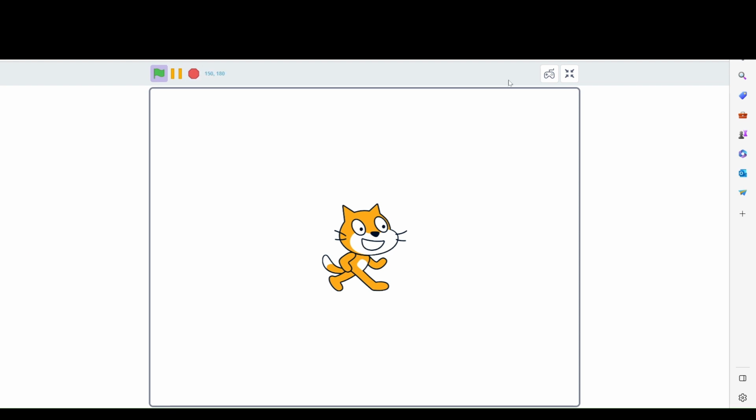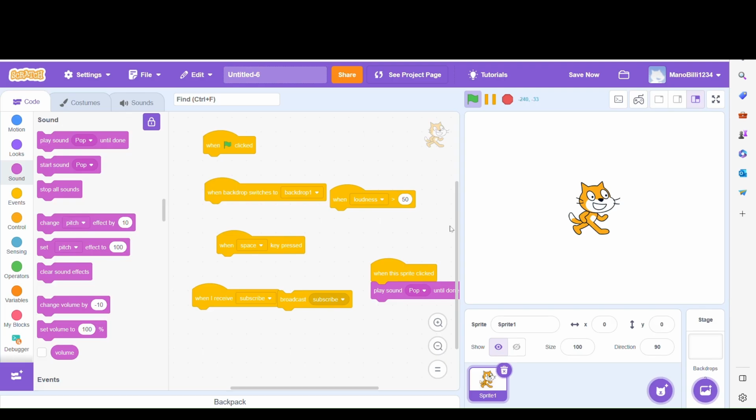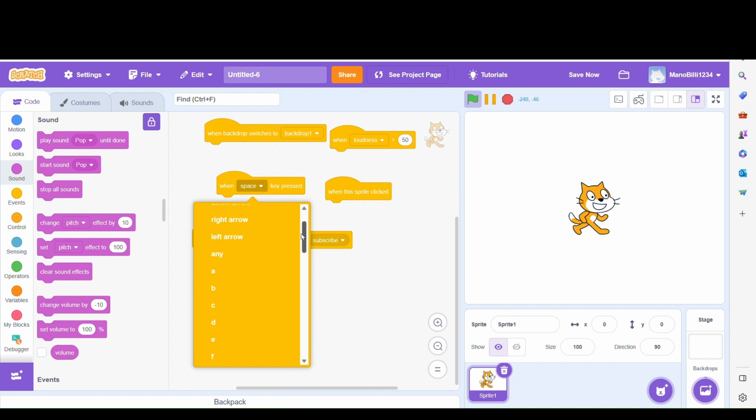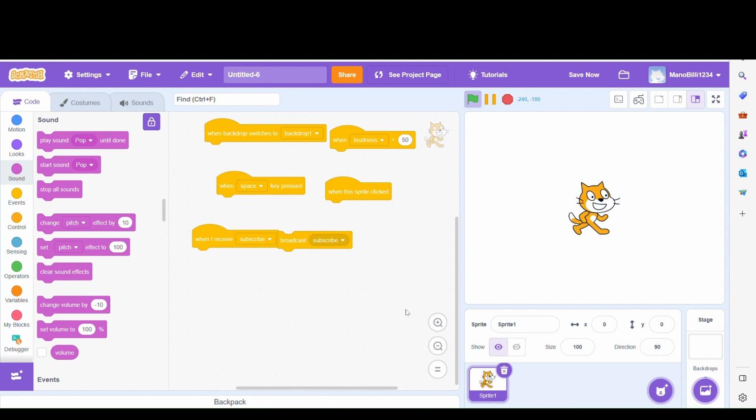And this was when the sprite clicked. You can change different keys. There are also number keys, left arrow, right arrow, any, but not keys like backspace, control, shift, enter. Think all like plus, minus, star, divide.